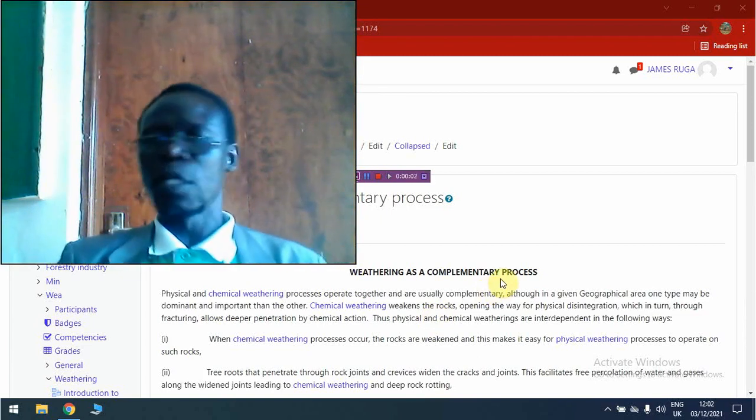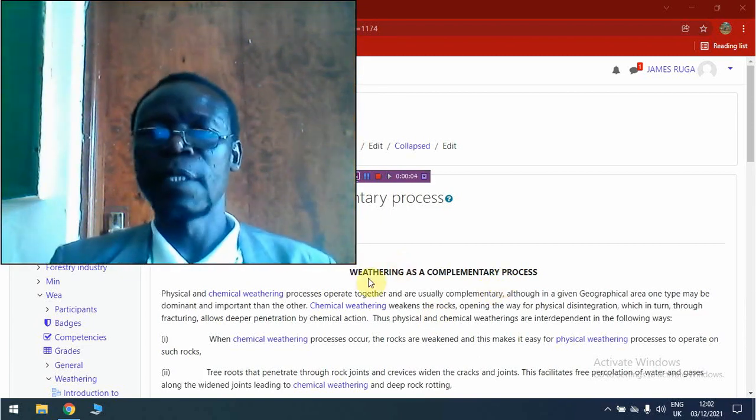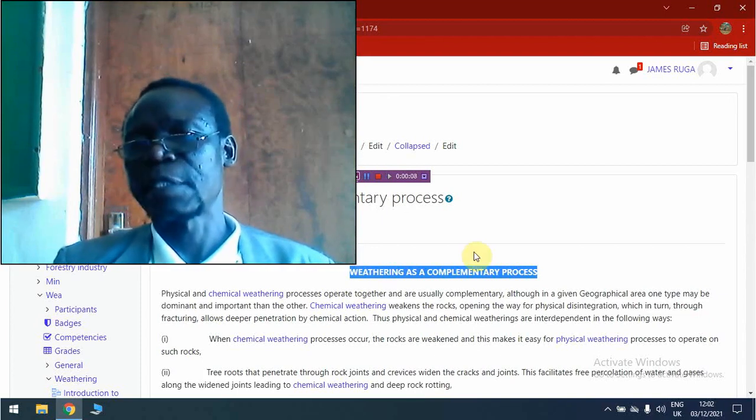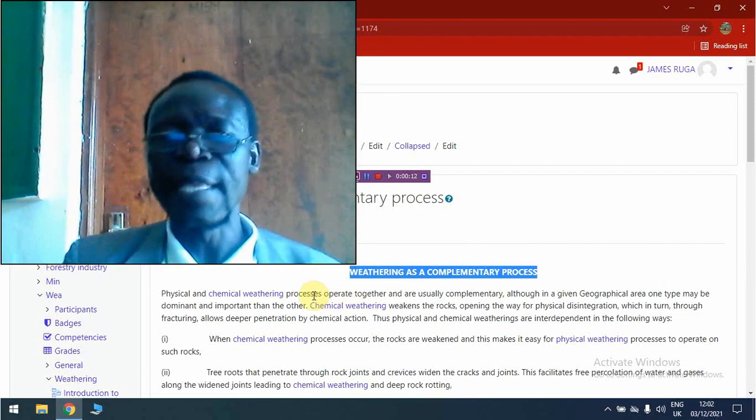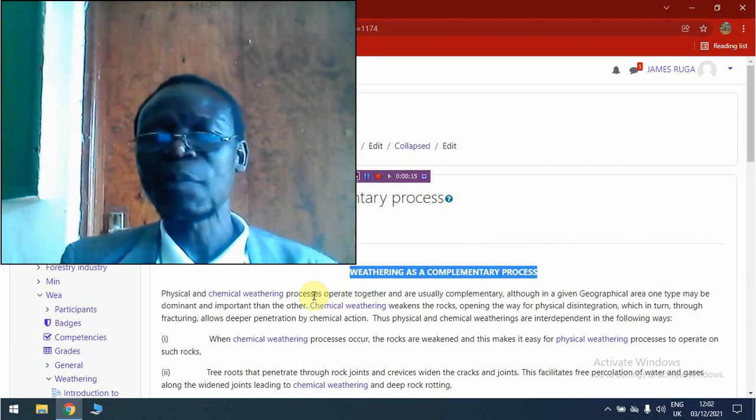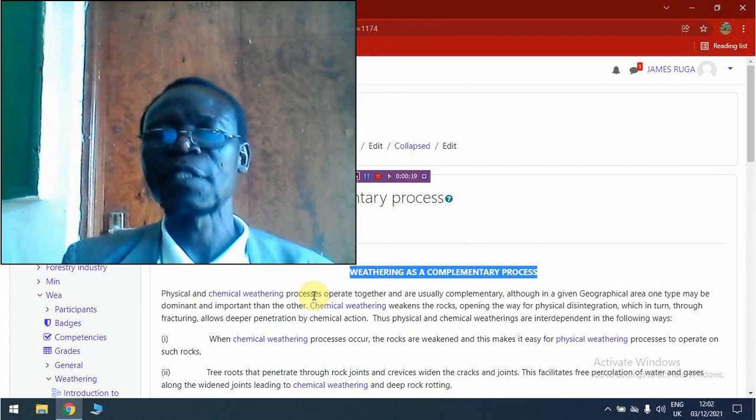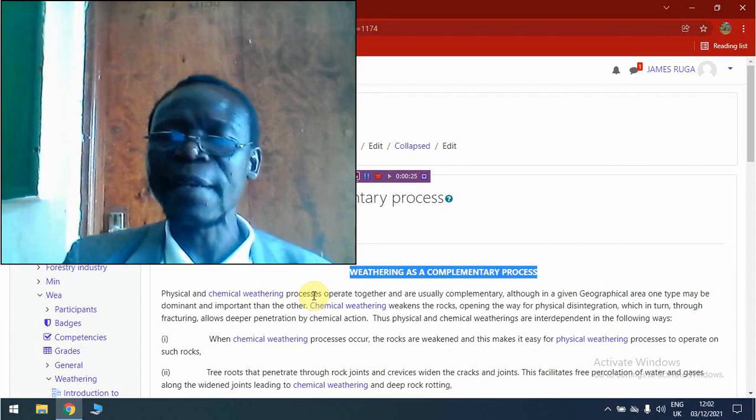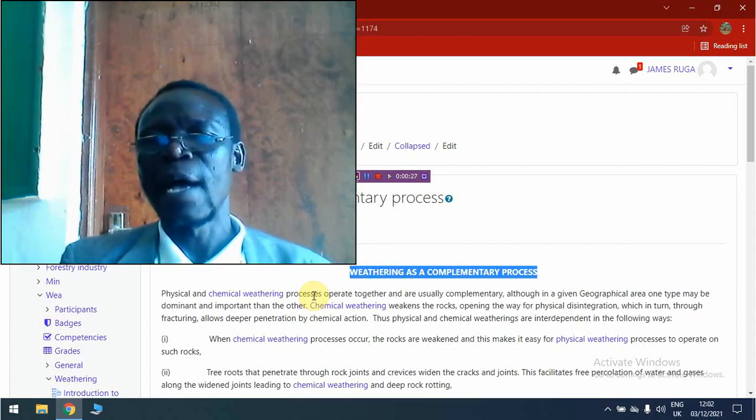Hello, good morning, students. In this lesson, we are going to look at weathering as a complementary process. What this subtopic means is that the various types of weathering processes, that is the chemical weathering processes, the physical weathering processes, and the biological weathering processes, tend to complement the work of each other. In other words,